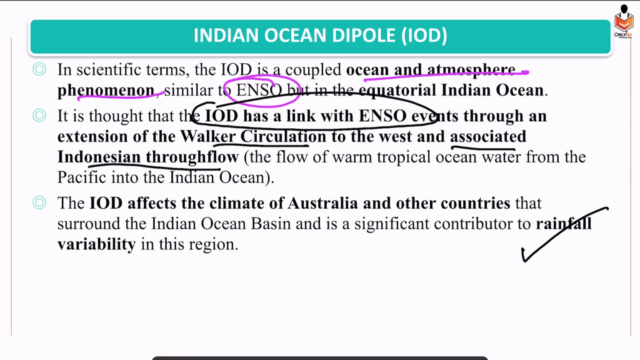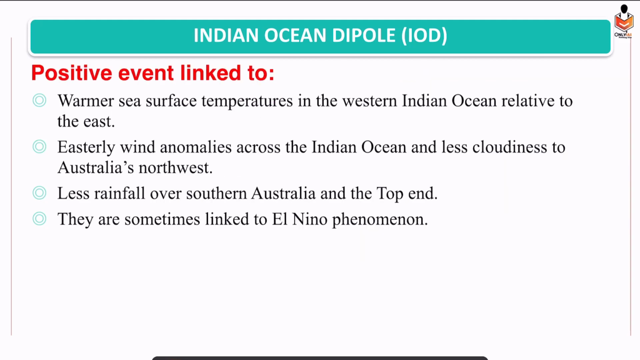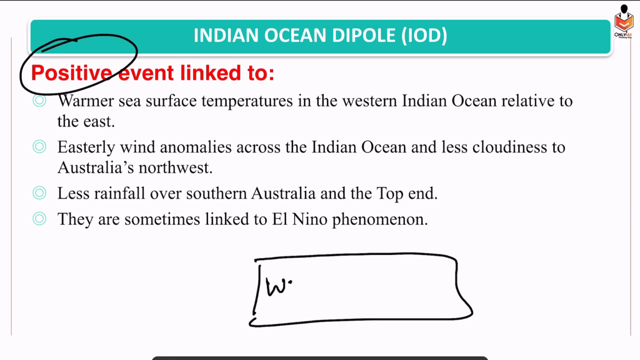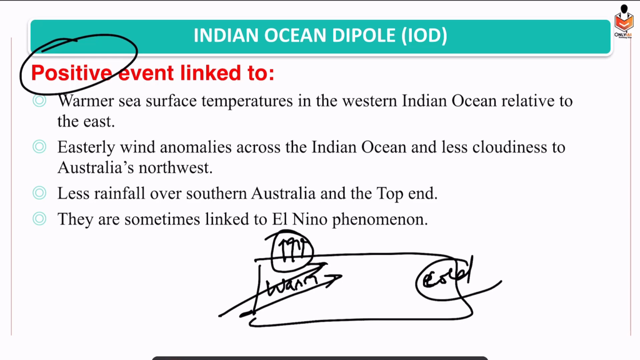And we have already seen the climate of Australia. So in case of positive, we have warm in the western part, cold in the eastern part. So warm air is rising, that means rainfall will take place. And also, if wind is moving over the warm surface water, its water holding capacity would increase and it would cause more rainfall. Right? But over the eastern part we have less rainfall. And positive Indian Ocean dipole is linked with El Nino phenomena. Just keep this in mind.